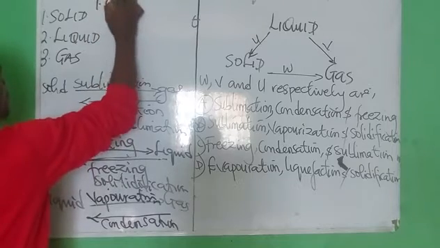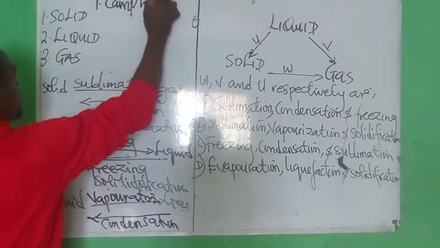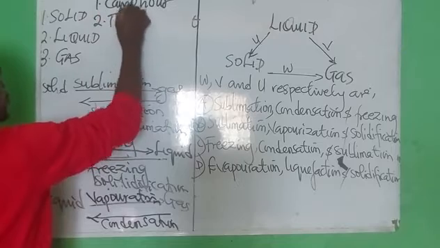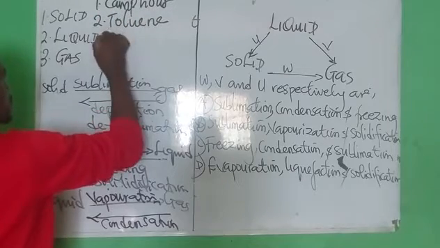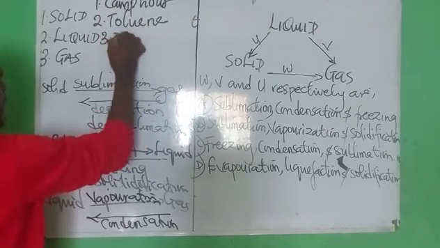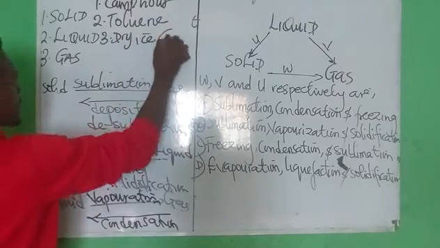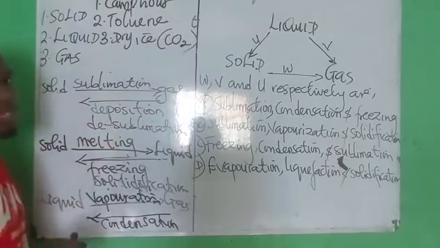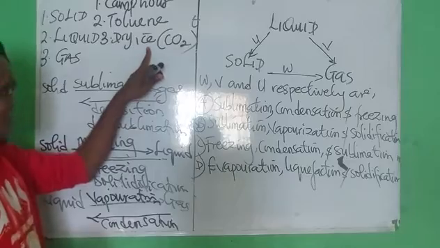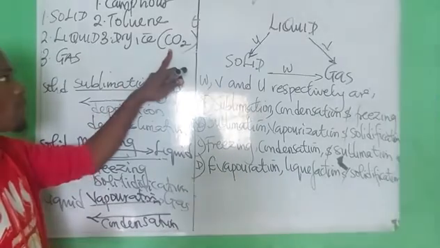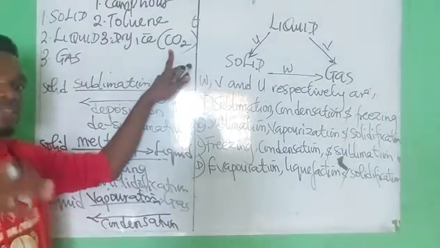Examples are camphor, which can sublime; toluene, which can actually sublime; and dry ice, that is carbon IV oxide, which can undergo sublimation. That is why carbon IV oxide is used as a refrigerant.